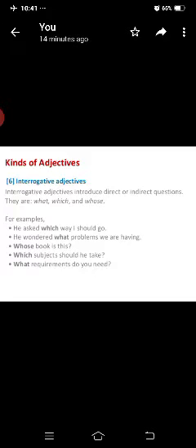See, all these sentences make questions using WH words. So these are called interrogative adjectives. So, see students, with interrogative adjectives we can make questions in our day-to-day communication, here and there, to speak with other people.